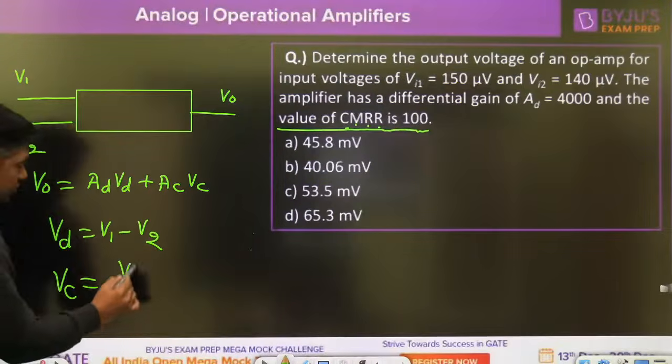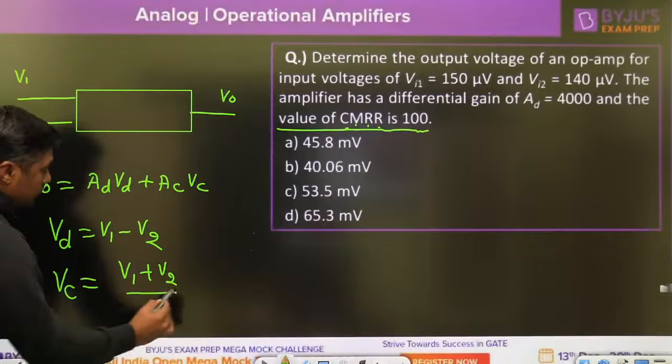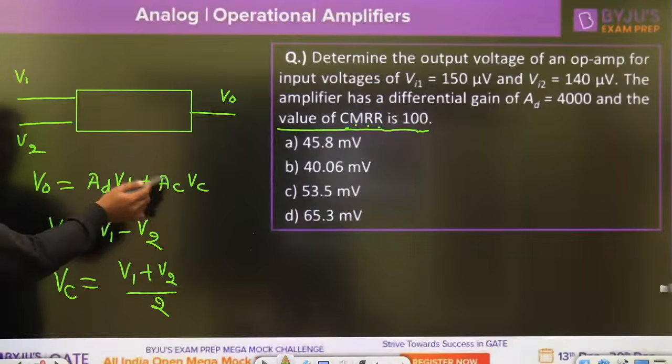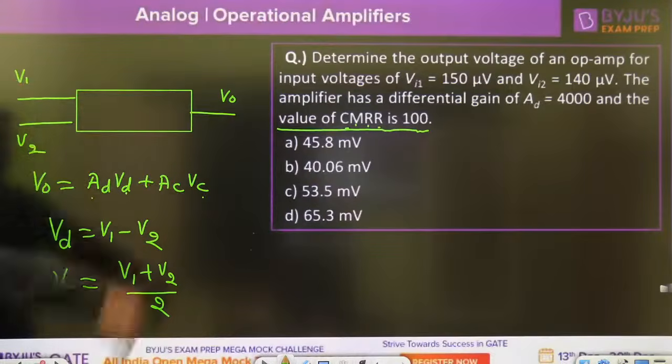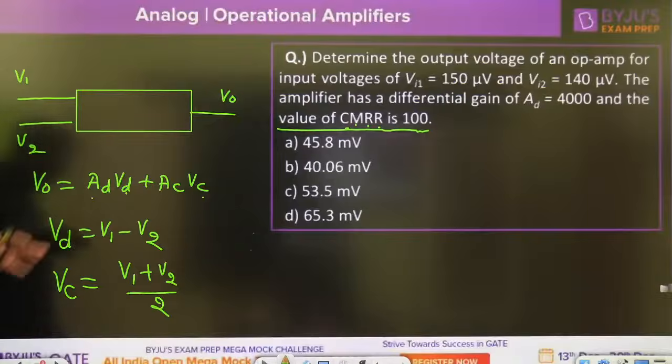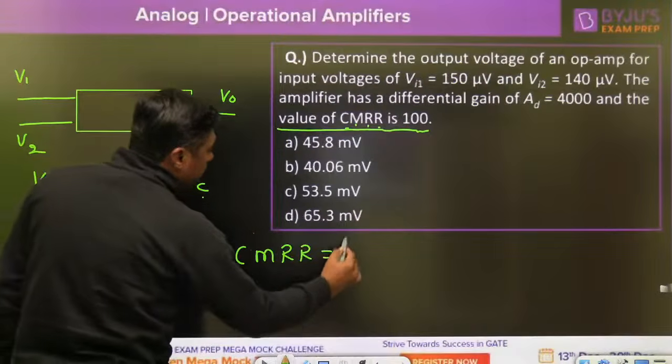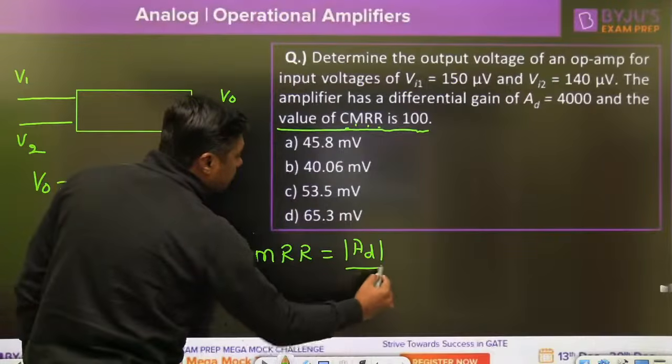So what is the average? V1 plus V2 by 2. This is called common mode signal, a common mode gain. This is called differential gain. This is called difference signal. This is called common mode signal. Okay. What is the CMRR? CMRR is nothing but mod of AD by mod of AC.